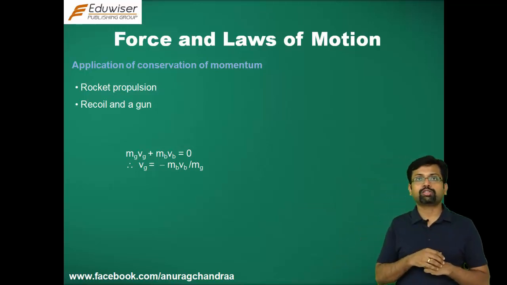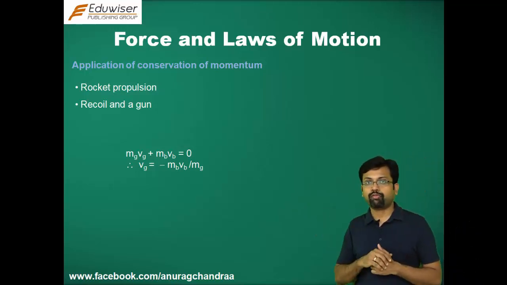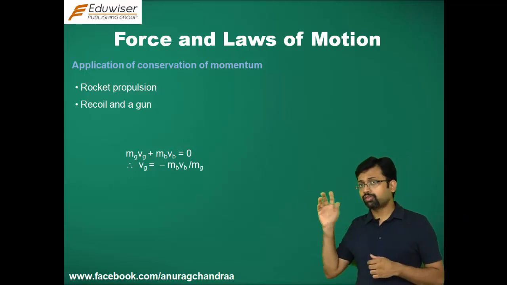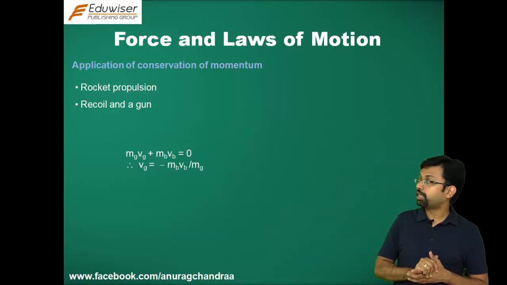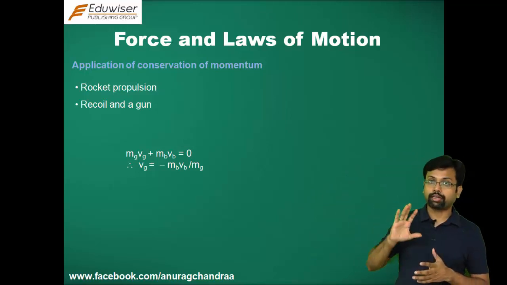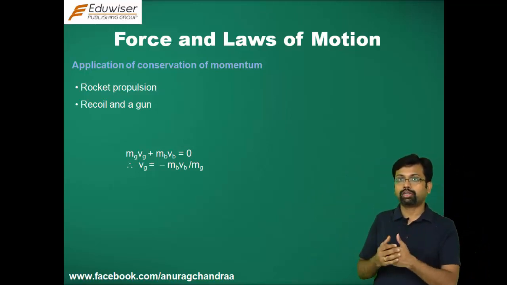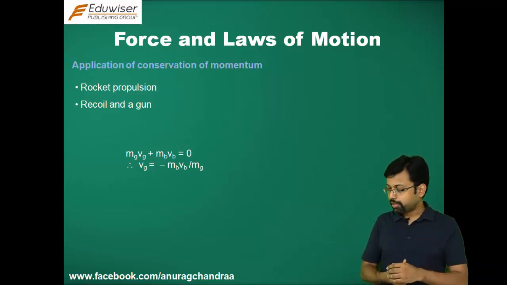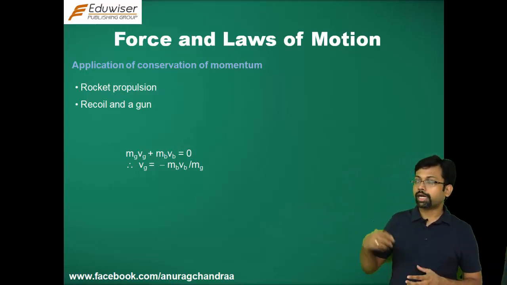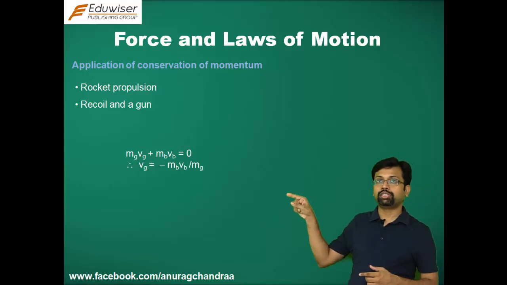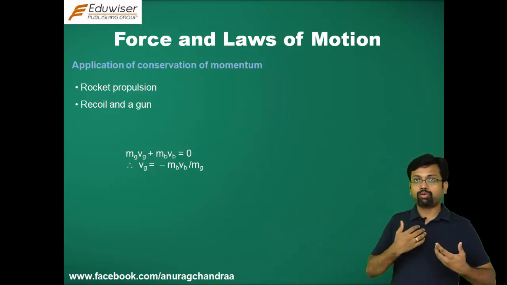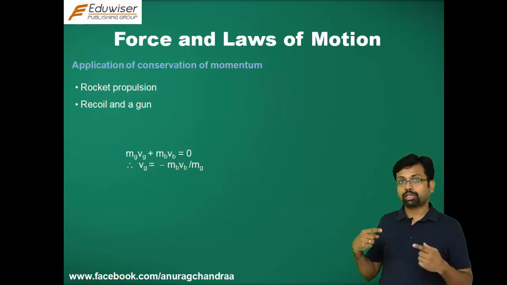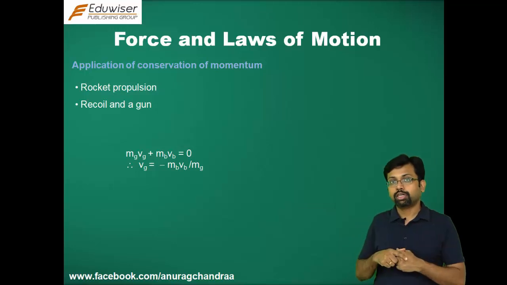The mass of the bullet is very small, so that's not going to play a very important factor. The velocity of the bullet, vb, is going to be very high. So that makes the numerator high. The higher the velocity of the bullet, the higher would be the numerator, and that's going to be a concern, because the higher the numerator, the higher will be vg. That's the recoil velocity of the gun, and you will get a higher force acting on your body, and you might fall down. So to compensate for that, what is the other factor that you can take care of?